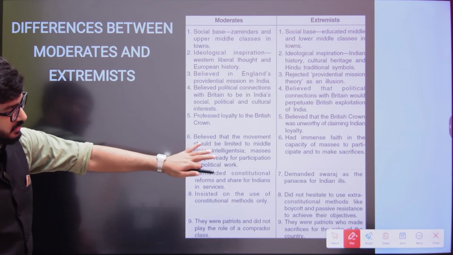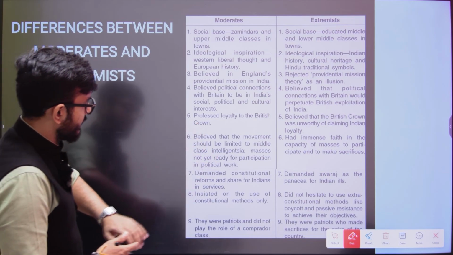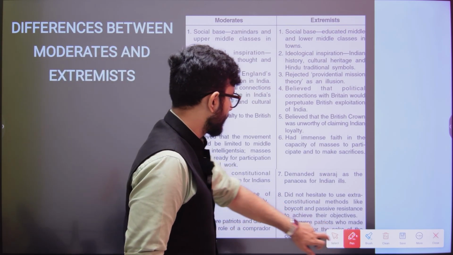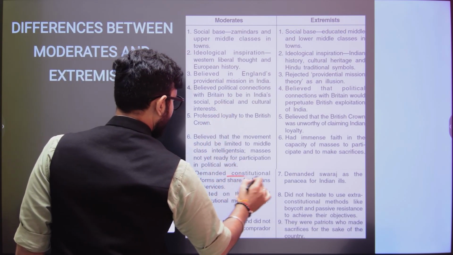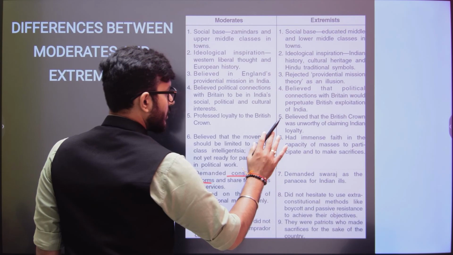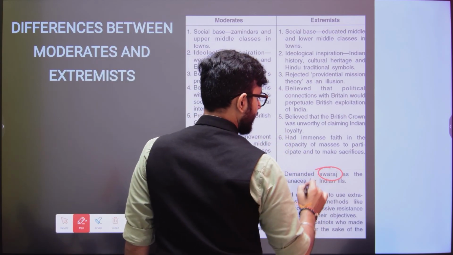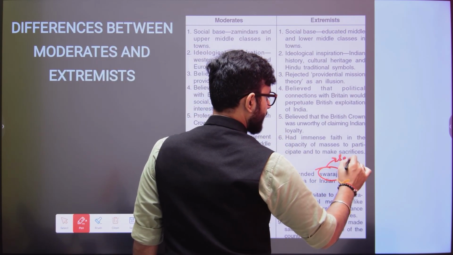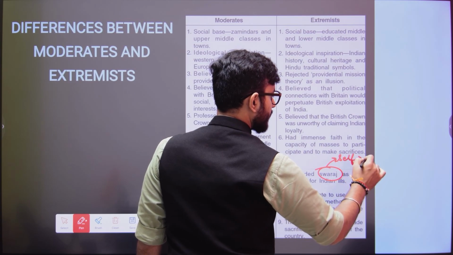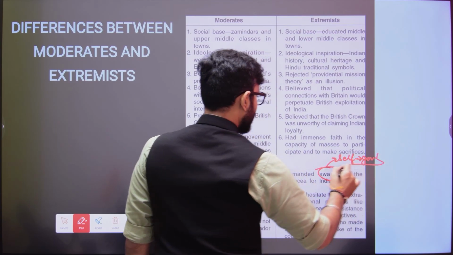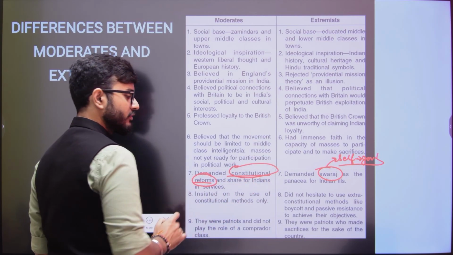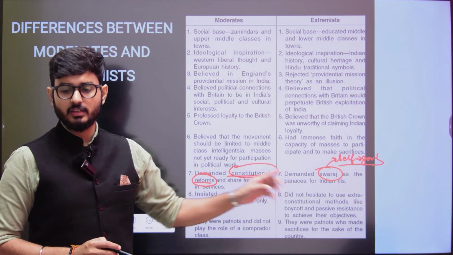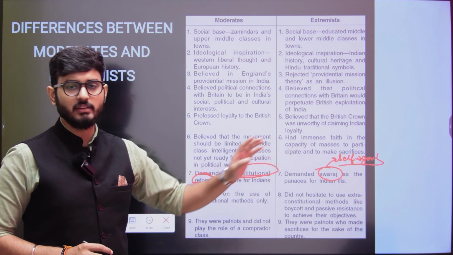And in this particular division, what you can see is that the moderates demanded just constitutional reforms, whereas the extremists demanded Swaraj. That Swaraj can be self government, and initially it was self government only. But the moderates only demand certain reforms, whereas the extremists demanded full Swaraj, that means self government.